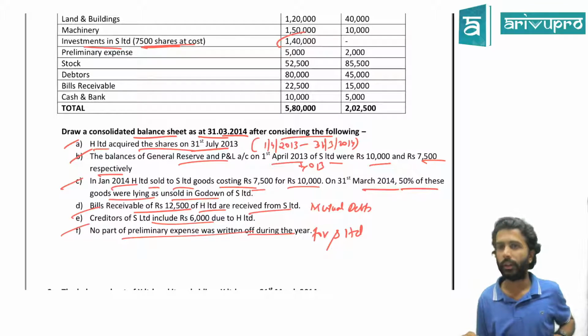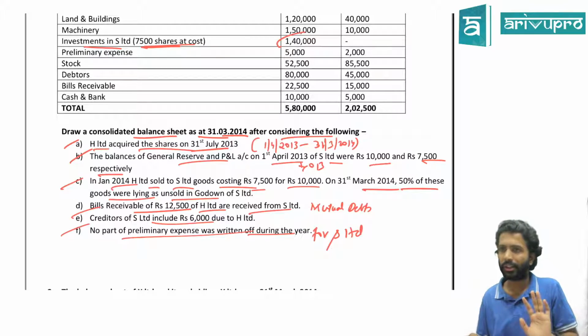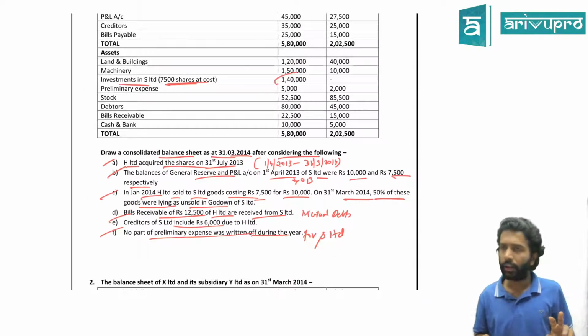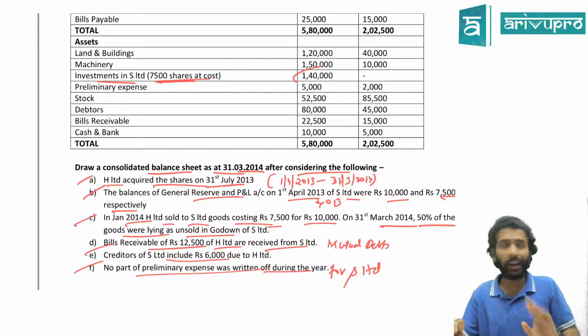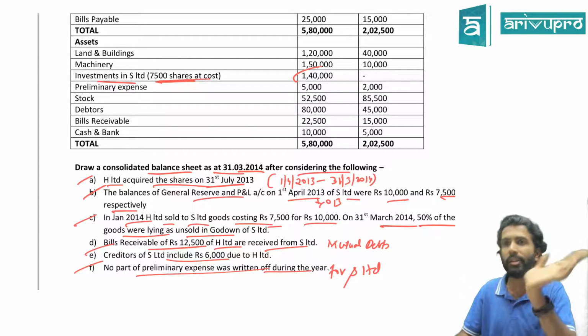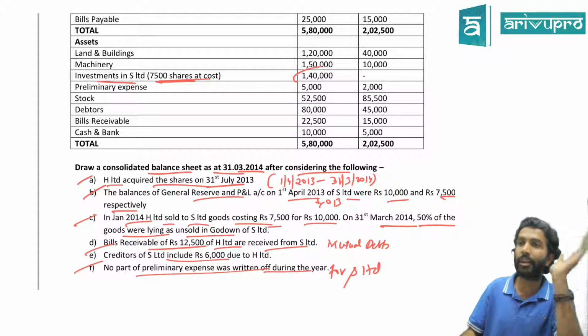Can we start? We have some working notes. Working notes will be the same in every problem. It will not change. Since we are not doing too many, you'll not be able to practice so much, but we'll follow the same working notes. There are various ways in which you can do consolidation. Don't refer our working note with somebody else and say they're doing it that way.